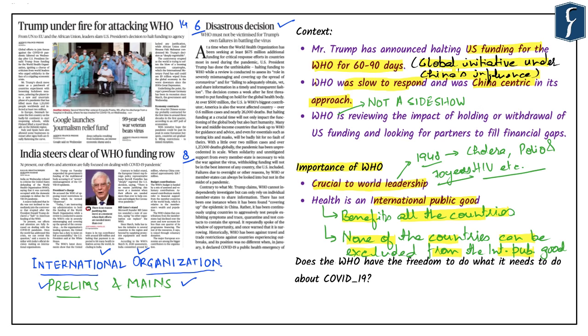Now, with this, what comes to our mind is: does the WHO have freedom to do what it needs to do about COVID-19? In this context, it is important for us to know how international organizations have operated before 1991 and after 1991. The important benchmark of 1991 has been created because the collapse of the Soviet Union took place in 1991. And before that, the world was bipolar in nature.